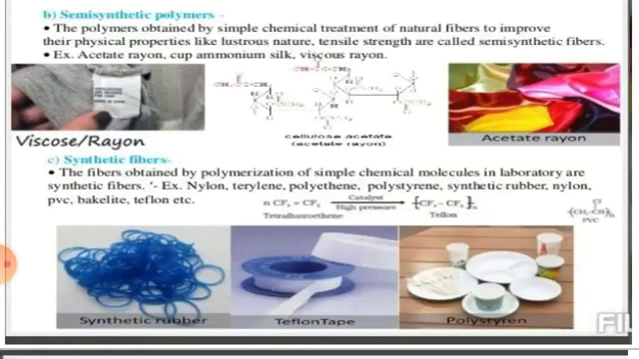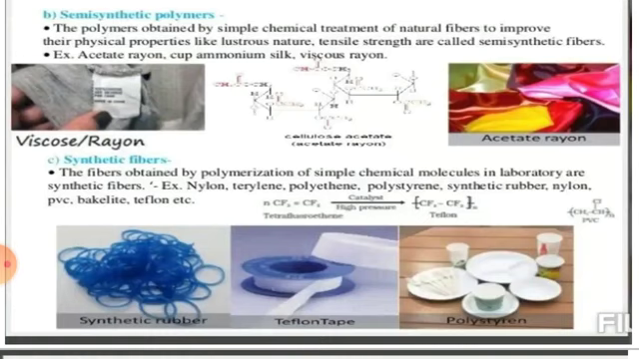Your silk, when it has been converted into cupra ammonium silk, they are your semi-synthetic polymer. The property of the natural polymer, natural fibers has been slightly modified to improve its physical property. That is your semi-synthetic polymer.